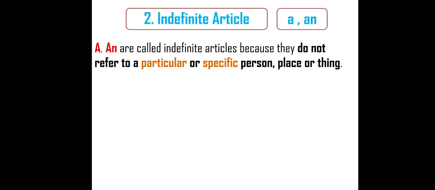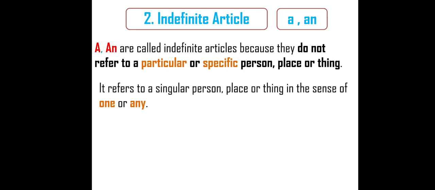So indefinite articles never show a specific person, specific place, specific thing. And it refers to a singular person, single place, or singular thing in the sense of one or any. What is the meaning of a and an? So a means one, and an is also one or any, not particular and specific.